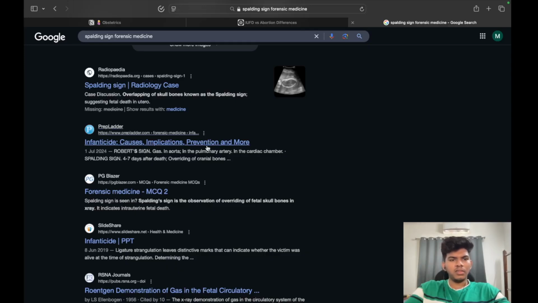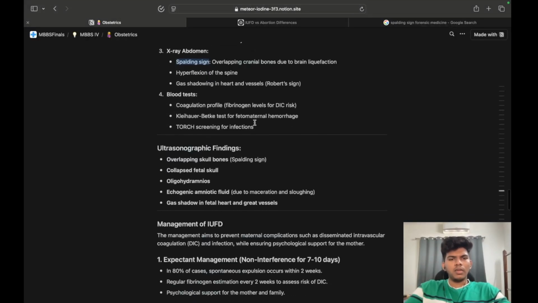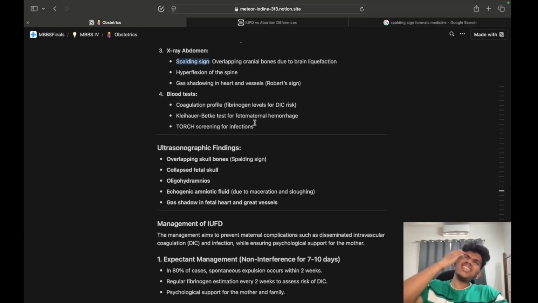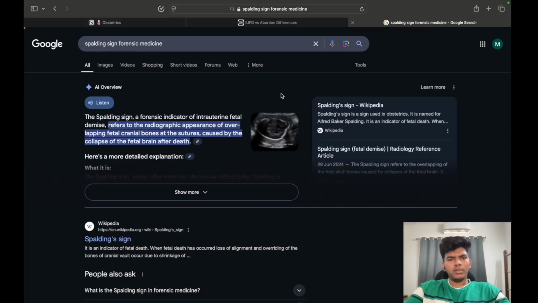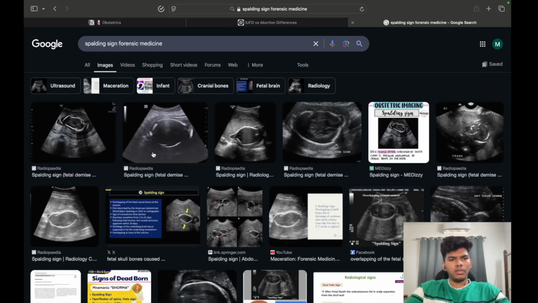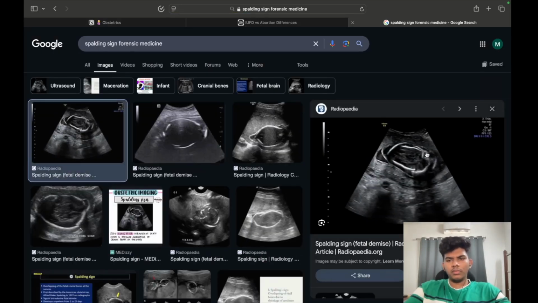Infanticide may be somewhere there. I think it was forensic. Hyperflexion of spine, gas shadowing of heart and vessels. We didn't even look at the image. Should we look? Overlapping of fetal skull bones, that is Spalding sign.